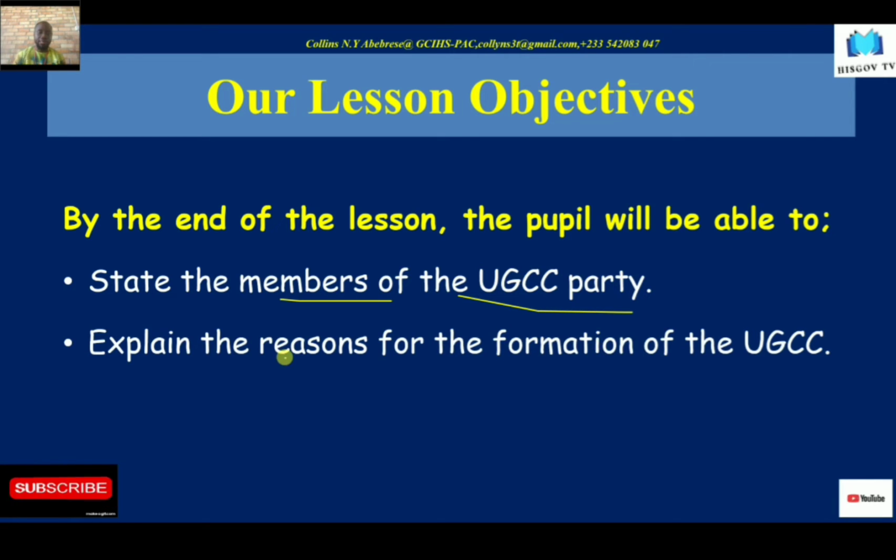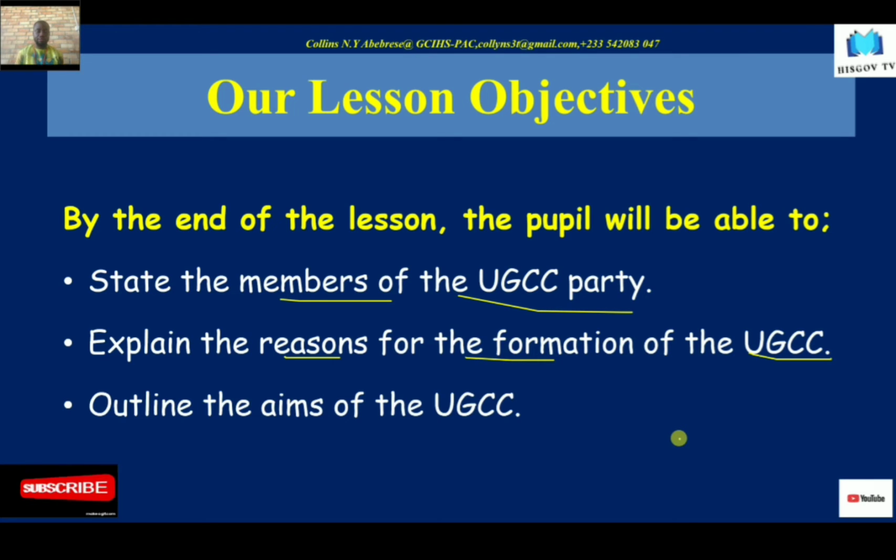And again, explain some of the reasons for the formation of the UGCC party. So you should be able to explain some of the reasons that accounted for the formation of the UGCC party by the end of our discussion today. Then the last lesson for today is that you should be able to outline the aims of the UGCC.